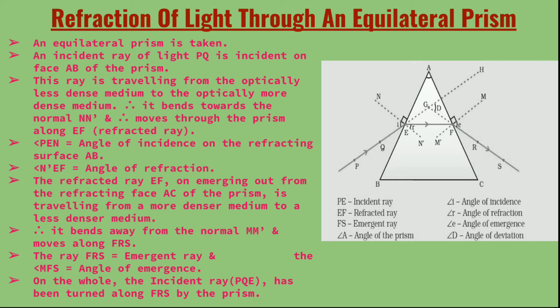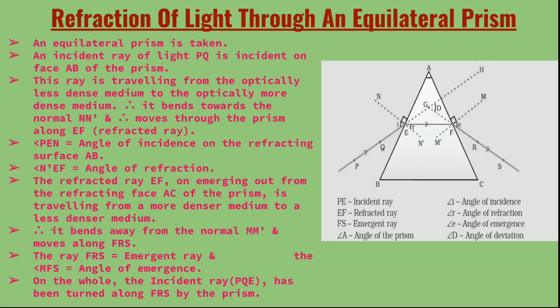Here the normal is N dash, and the angle of incidence is angle small i, and the refracted ray after refraction inside the prism is EF. Now angle PEN is the angle of incidence on the refracting surface AB, and N dash EF is the angle of refraction, that is small r.